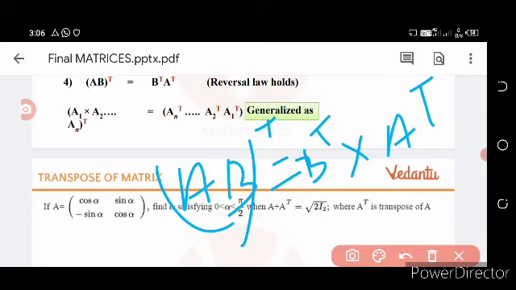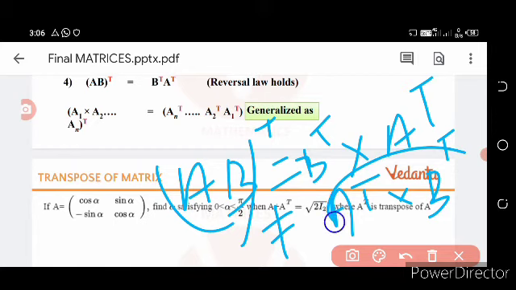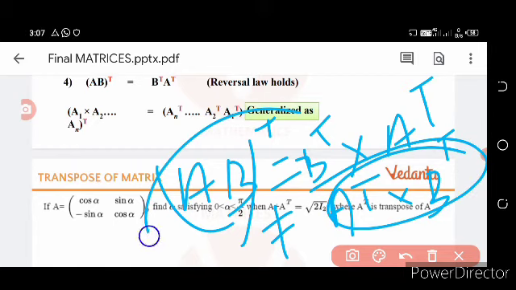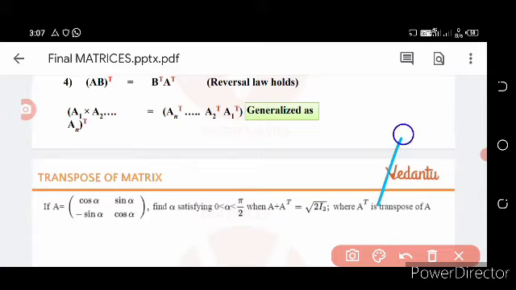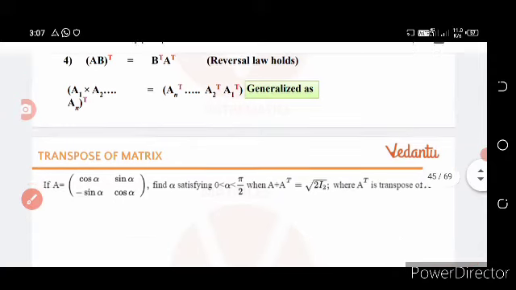All the students make a silly mistake, that is they multiply A transpose with B transpose, so they do not get the proof of this question. So always remember this.